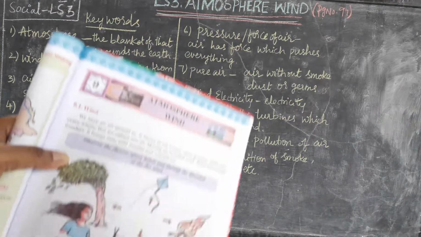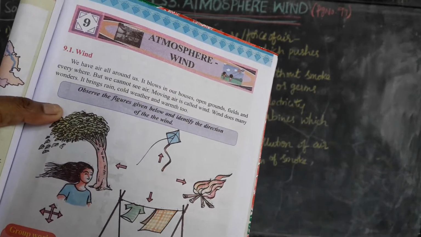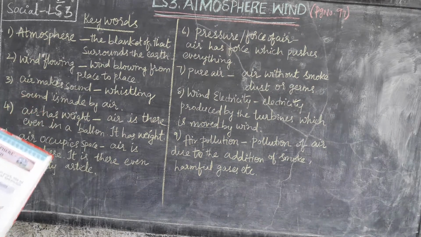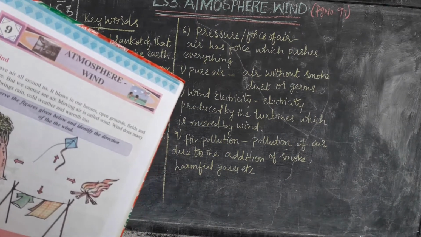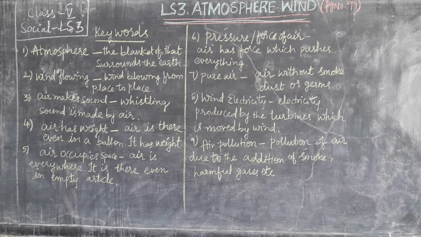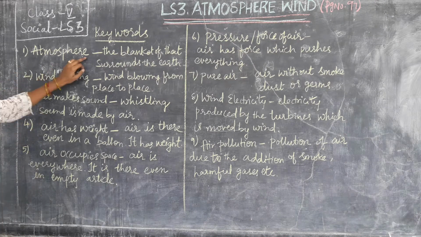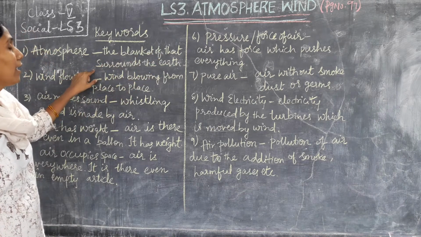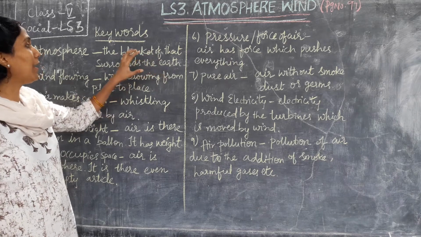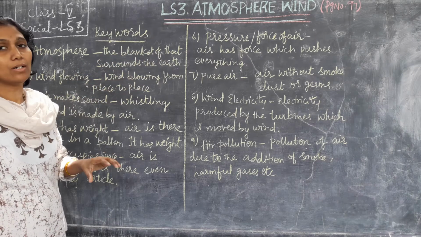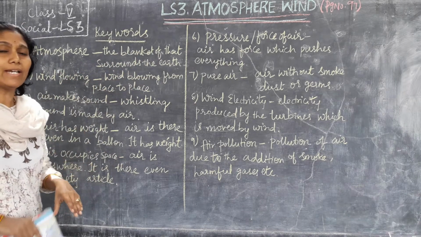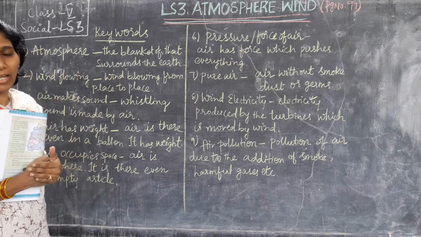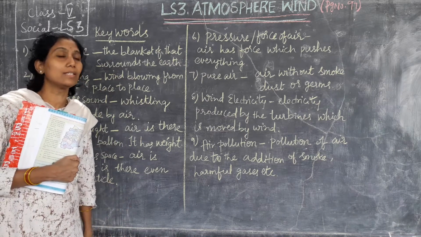So now we will go with the keywords, children. See here keywords. Atmosphere. Atmosphere means the blanket of air which surrounds the earth. The blanket that surrounds the earth, it's covered. That is atmosphere. Nothing but air, air surrounded by this earth.